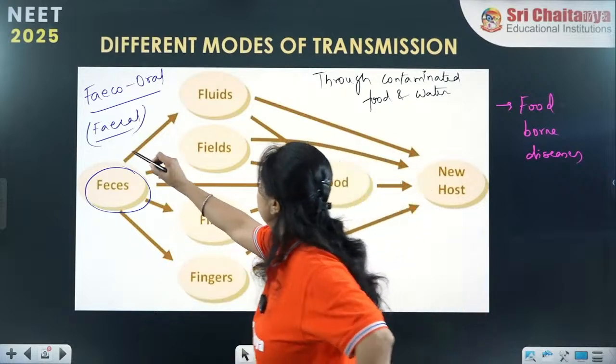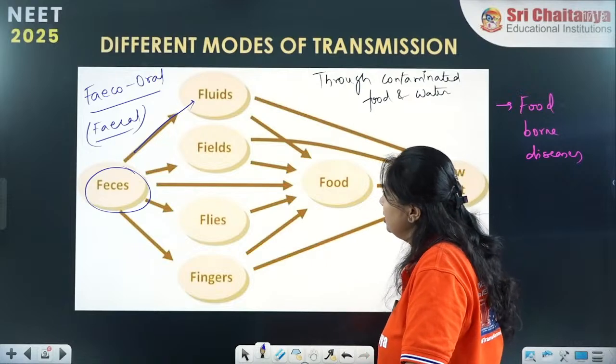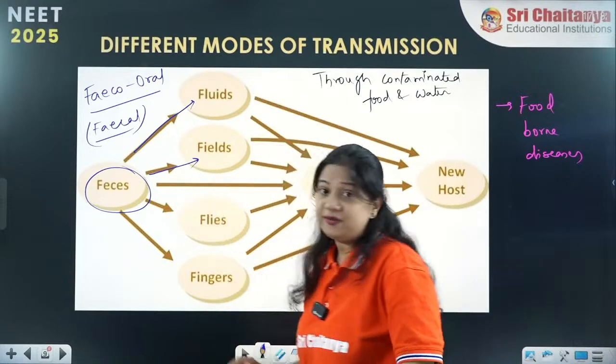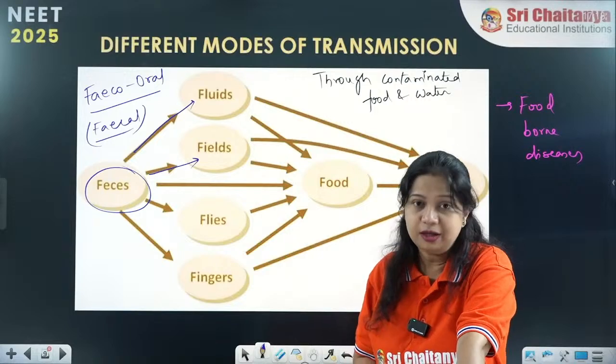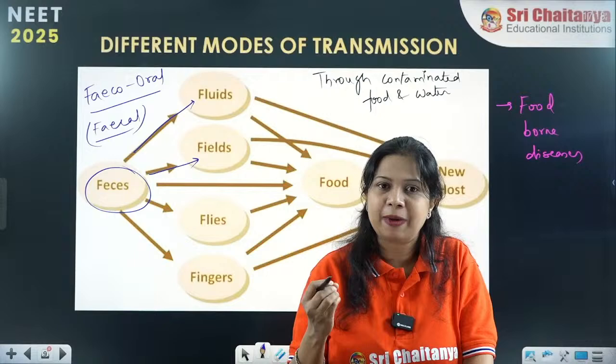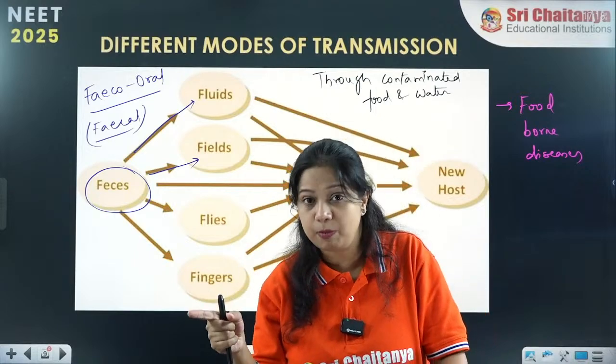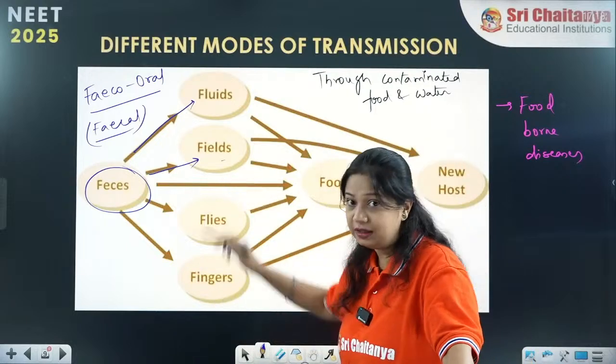How? Through the fluids. If there is fecally contaminated fluid or water in the fields, if someone walks barefoot, then many parasites penetrate through the skin and directly enter the body. So that is in the fields.